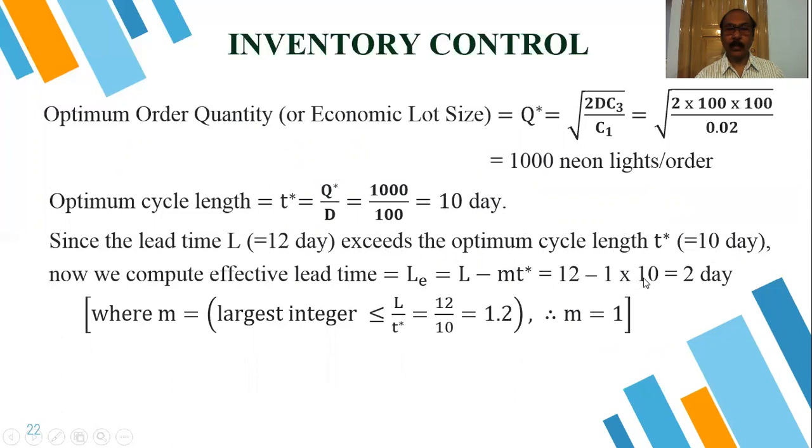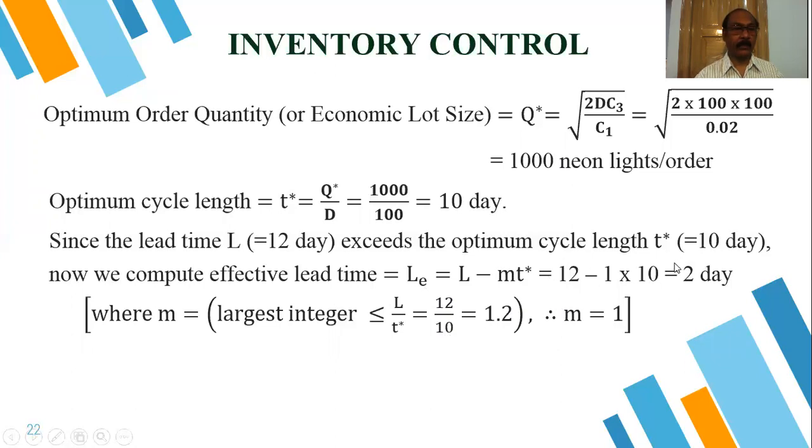So 12 minus 1 into 10 equals 2 days. Actually, L by T star is 12 by 10, that is 1.2, and we take the integer part, so M equals 1.